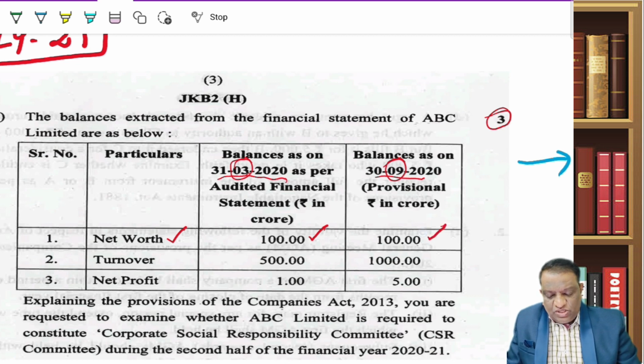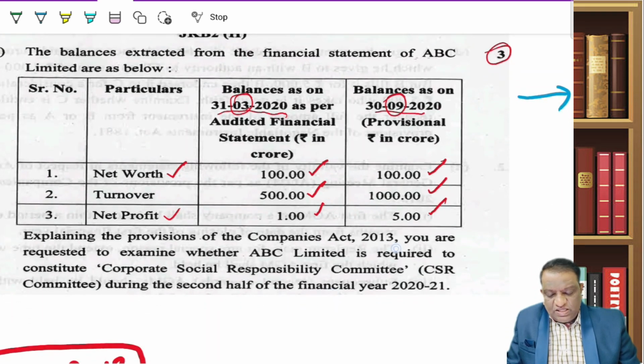Net worth is almost the same, turnover 500, but here it has touched 1000, and net profit is 5. Now he is asking, explaining the provisions of the Companies Act, you are requested to examine whether ABC Limited is required to constitute its CSR committee during the second half of the period.